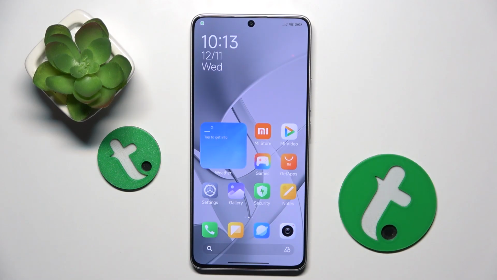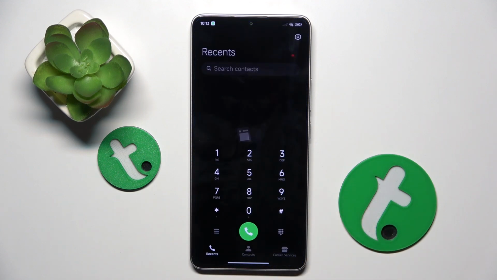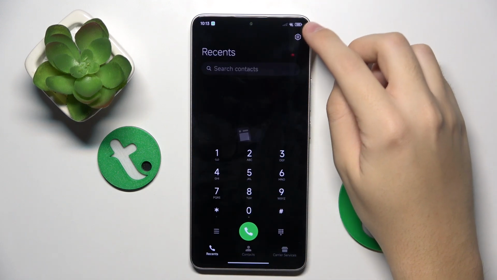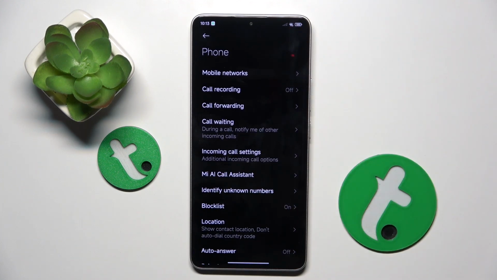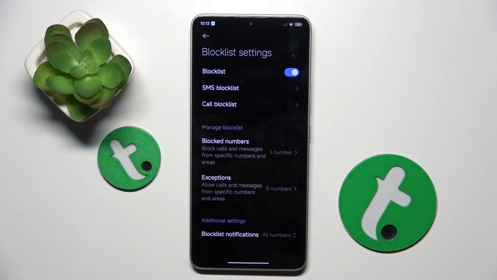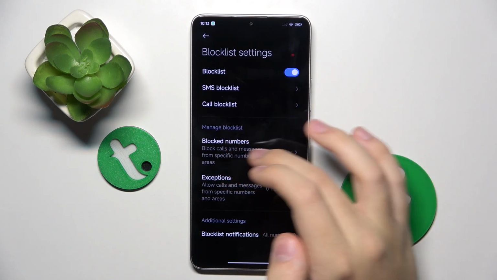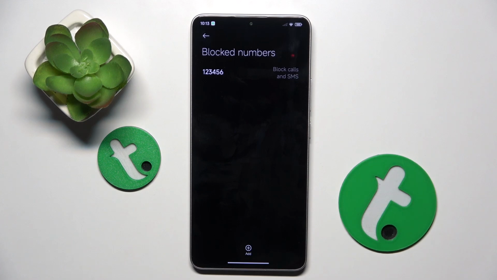Alright, so to do this, firstly we have to open our contacts app, and here we have to click on this icon in the right top corner. Now here we have to open block list, and we have to go to the blocked numbers option.